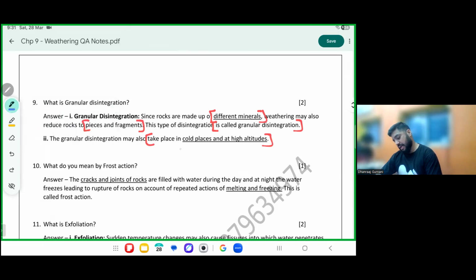Please mark that with a star. Example is important.